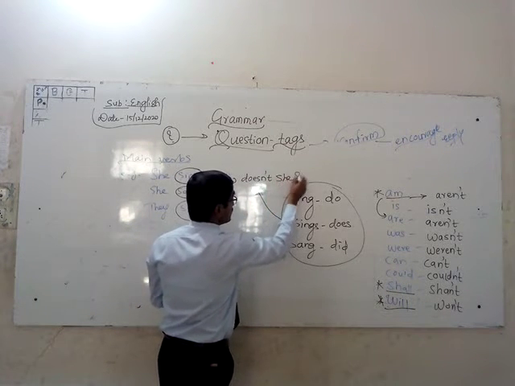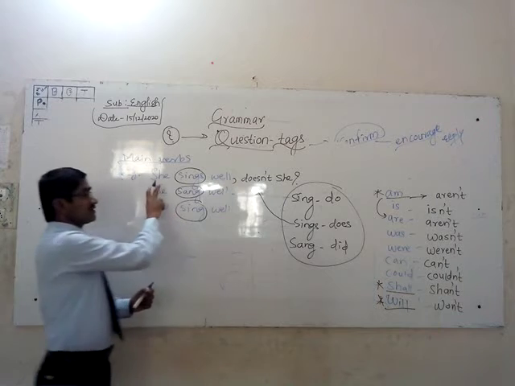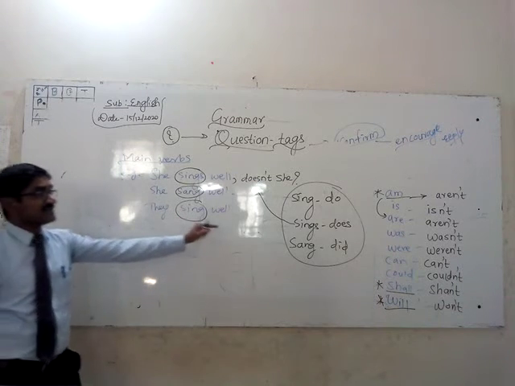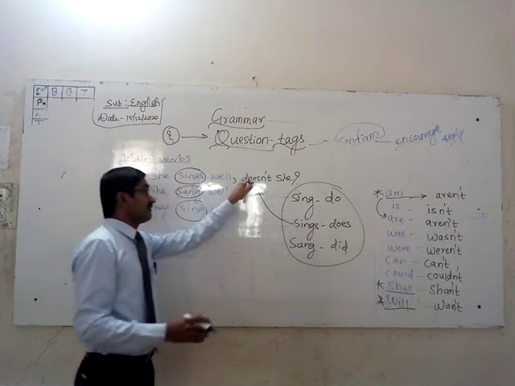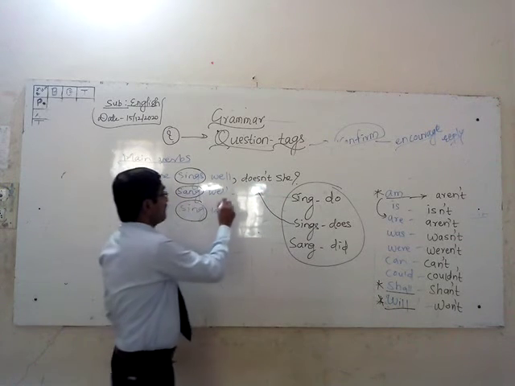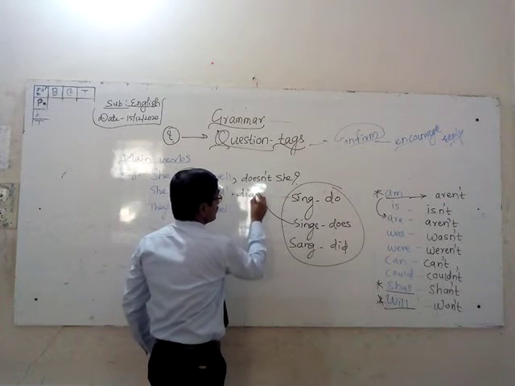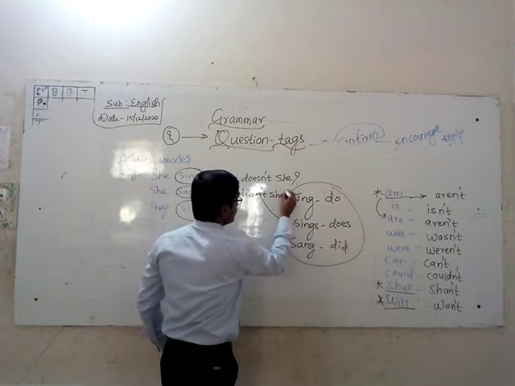Doesn't she? Understood why? Because it is "sings", yes or yes. If it is added to the verb, the tag will be "doesn't she." She sang well, didn't she? Am I right, children? Didn't she?